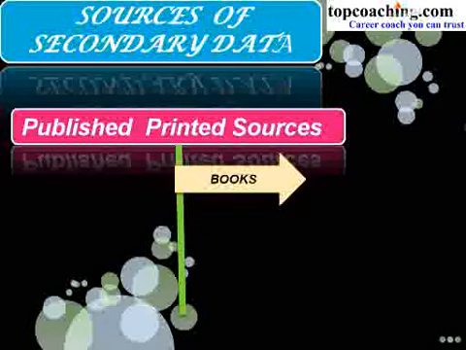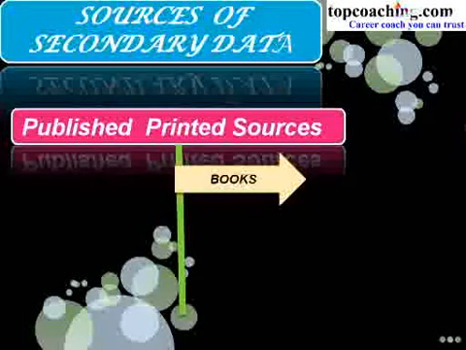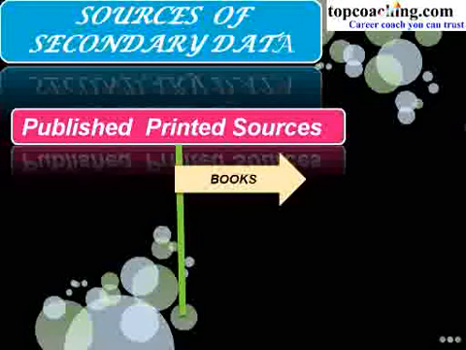Now we can collect published printed sources through books. As we know, books are available today on any topic that we want to research. The use of books starts before even we have selected the topic. After selection of topics, books provide insight on how much work has already been done on the same topic, and we can prepare our literature review. Books are a secondary source, but the most authentic one in secondary sources. Remember students, books are the most authentic one in secondary sources rather than websites or anything else in secondary sources.